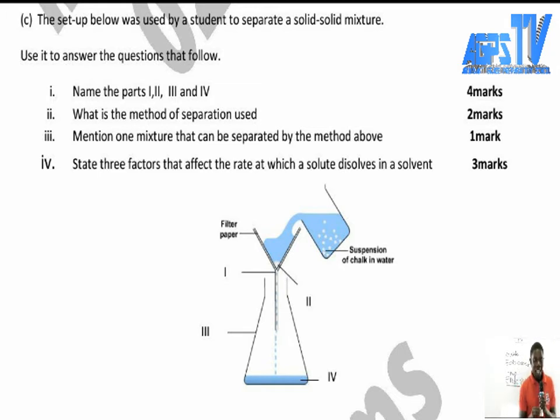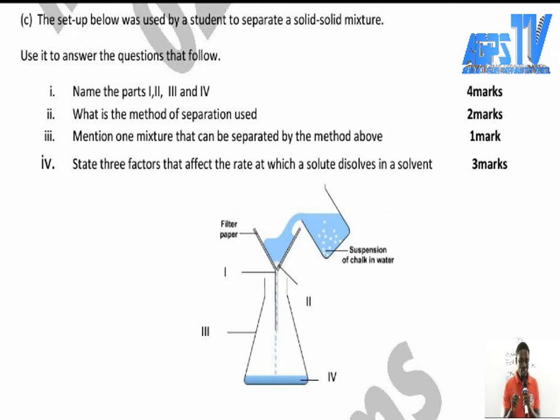because it can dissolve most substances. I want you to take note of this. Water is considered as a universal solvent because it can dissolve most substances. This one, they normally ask you in section A, the objective question.